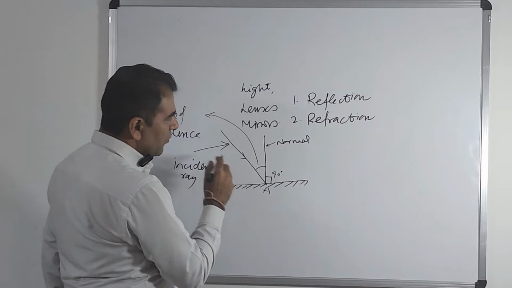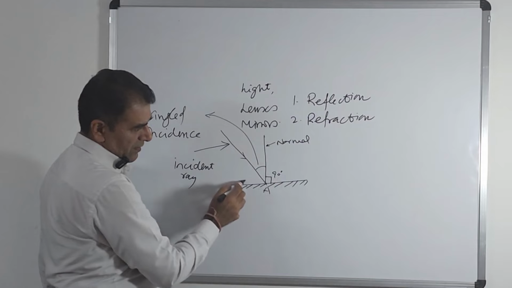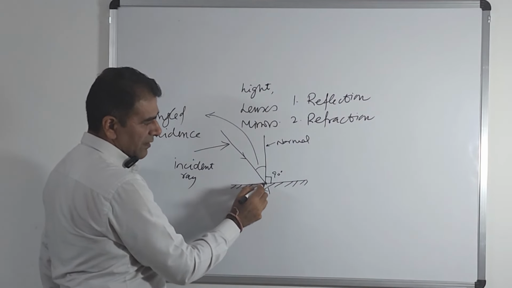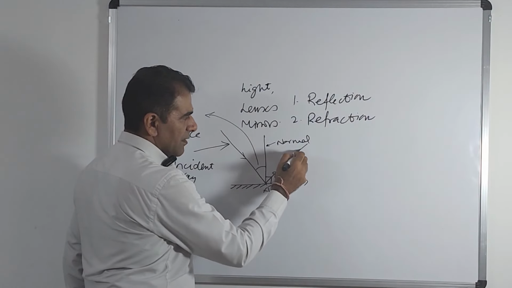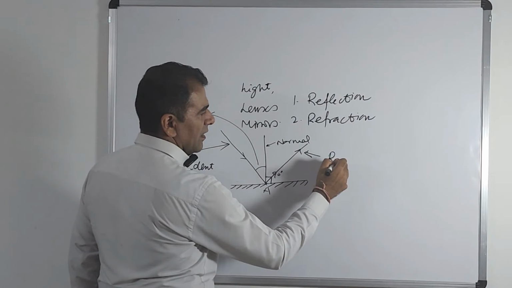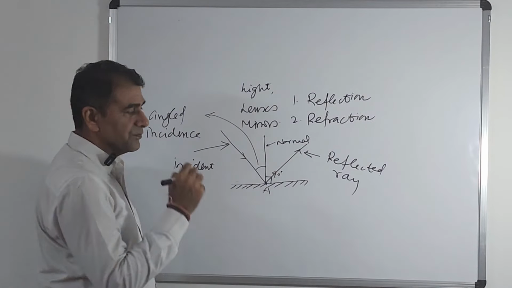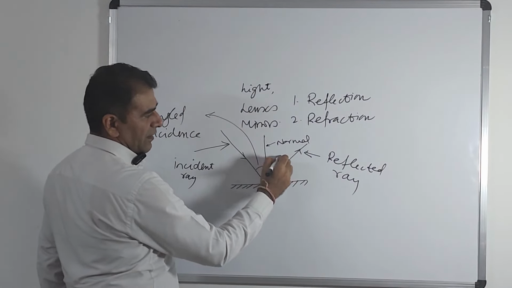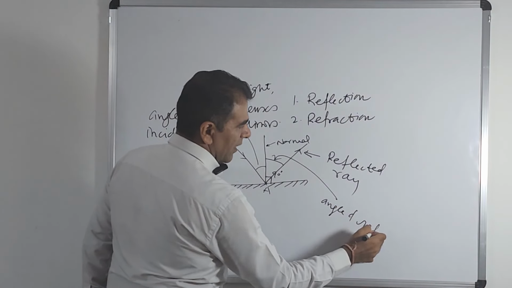Right? Now what happens when this light strikes this surface? This is a clear surface which is bright, and then what will happen? The light will get reflected in the same medium. This light ray will be called the reflected ray, and the angle between the normal and the reflected ray will be termed as the angle of reflection.